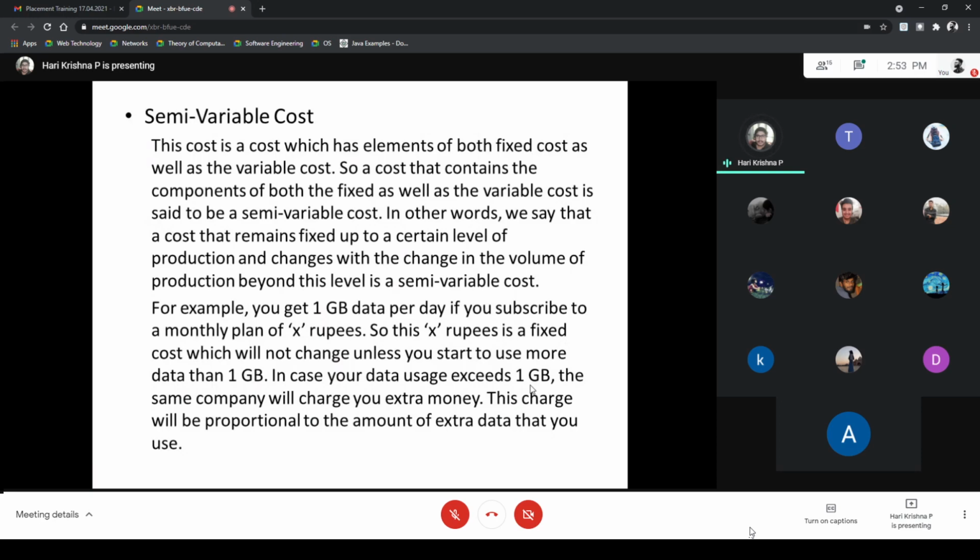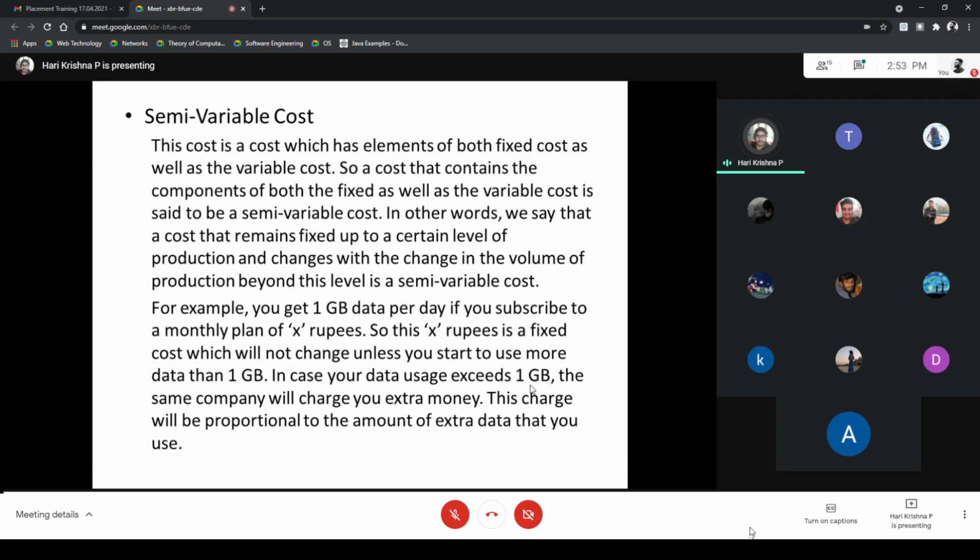We can simply understand this with an example. For example, you get 1 GB data per day if you subscribe to a monthly plan of X rupees. We are paying the X rupees for a monthly plan for 1 GB per day. So this X rupees is a fixed cost, which will not change unless you start to use more data than 1 GB. In case your data usage exceeds 1 GB, the company will charge you extra money.